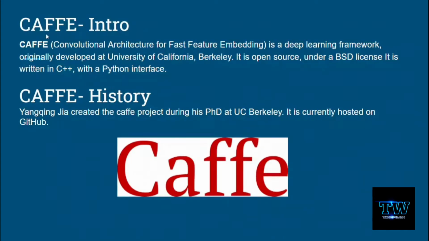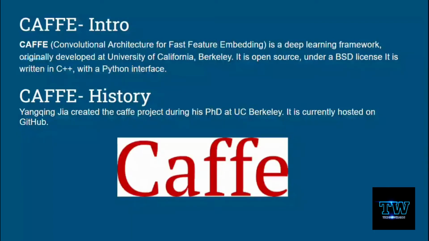So, the introduction of the Caffe model. The full form of Caffe is Convolutional Architecture for Fast Feature Embedding. It is a deep learning framework originally developed at the University of California, Berkeley. It is open source under the BSD license. It is also written in C++ with a Python interface. Generally, Caffe is a very old machine learning framework which is not being used by many programmers now, but still it is being used by a very particular set of people.